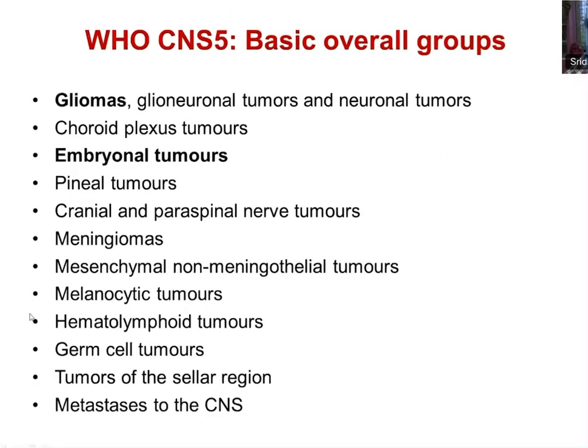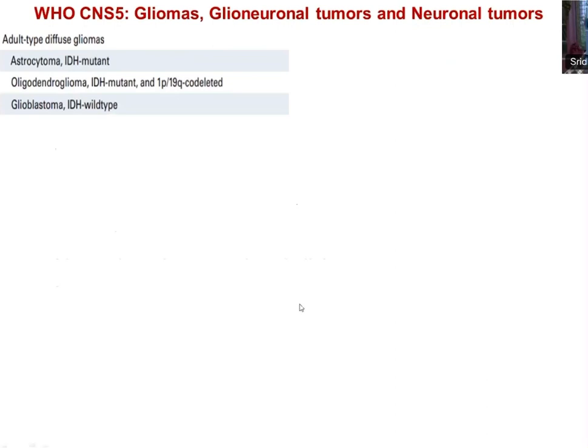What we are going to touch today is the first family group, the gliomas, and the embryonal tumors. Gliomas are a big family of tumors; only a subset, like adult diffuse gliomas and ependymal tumors, will be covered. If we recap the classification of CNS tumors in this current 2021 classification, the gliomas, glioneuronal tumors, and neuronal tumors are all clubbed in one big family, in which one group is adult type diffuse glioma.